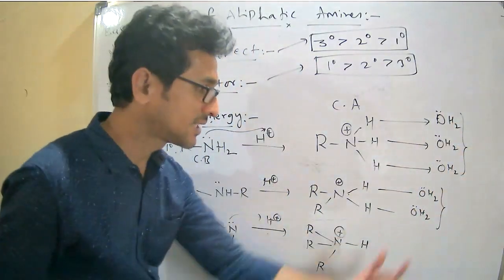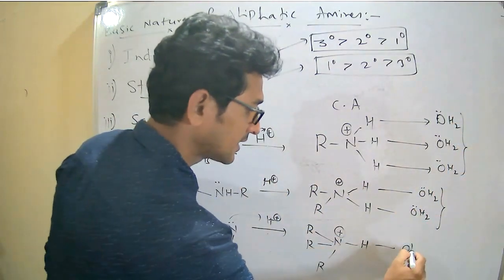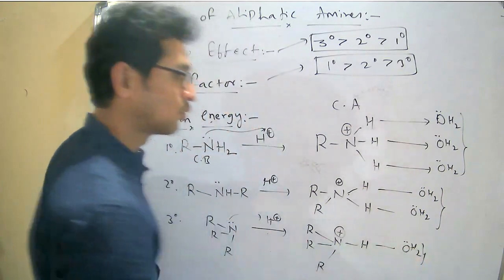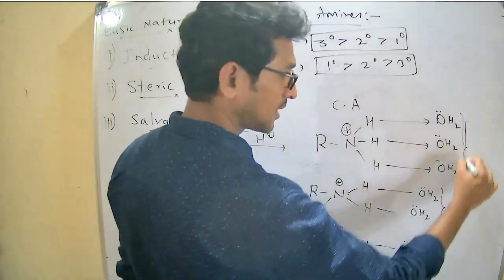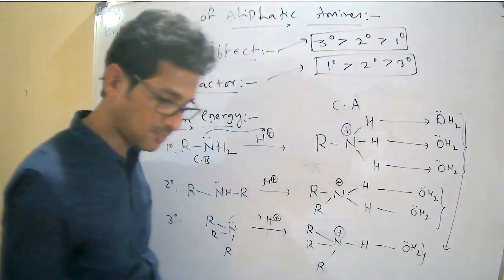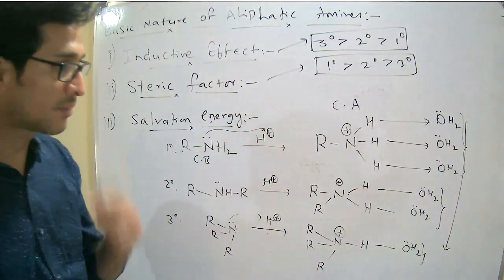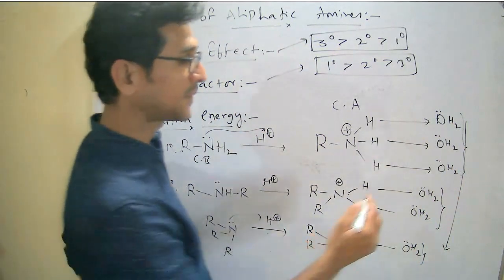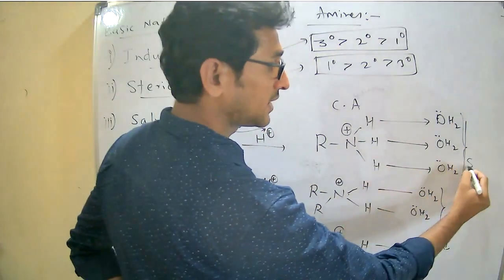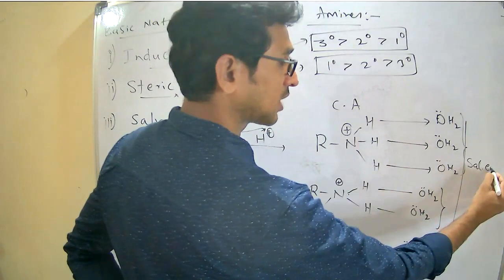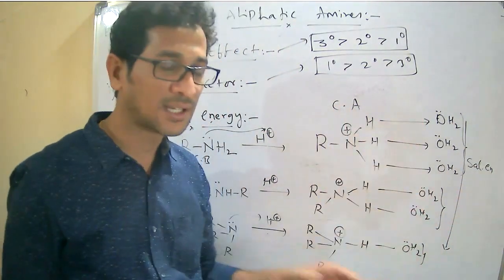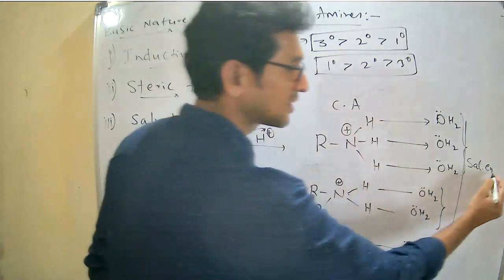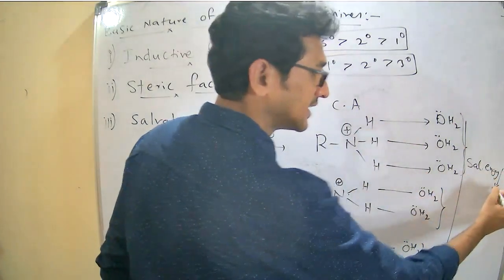Primary 3, secondary 2, and tertiary only 1. Now moving from top to bottom, what is happening? The rate of solvation decreases, 3, 2, 1. Rate of solvation decreases means solvation energy decreases.